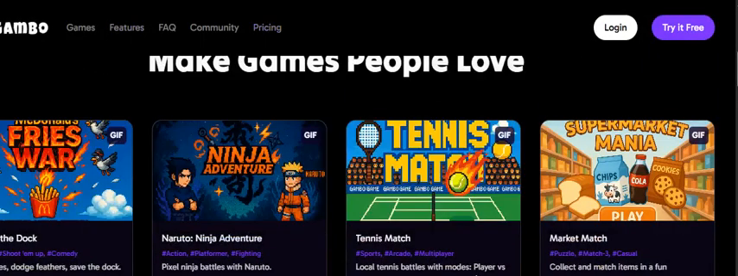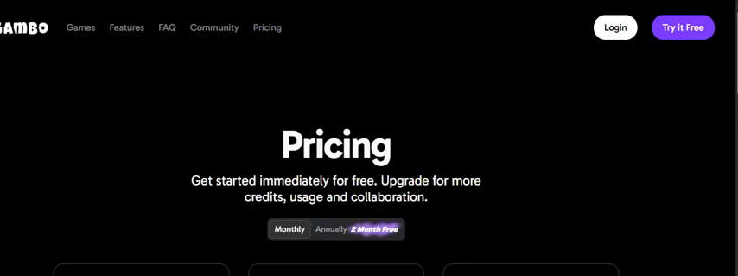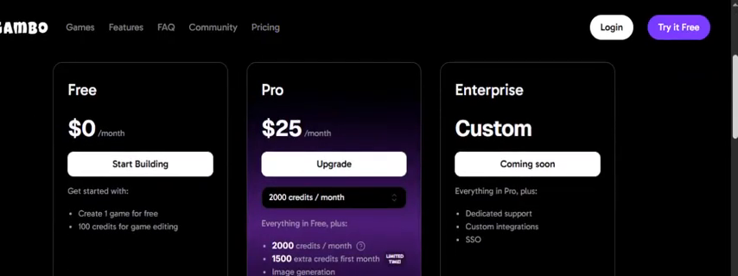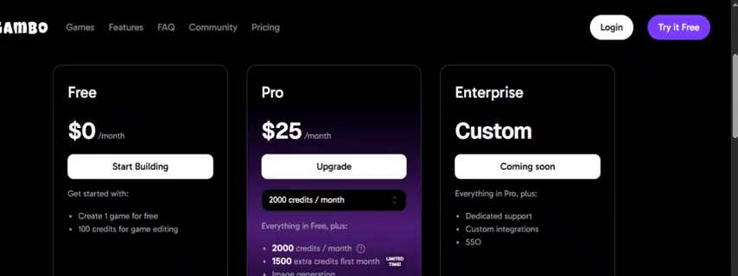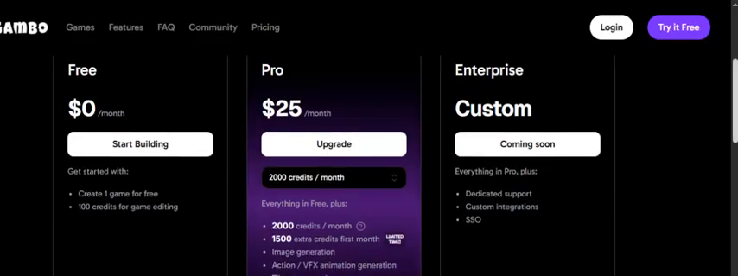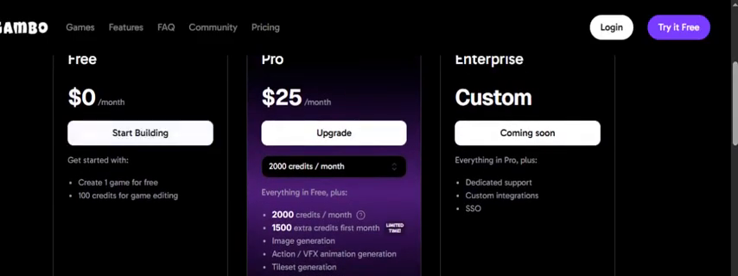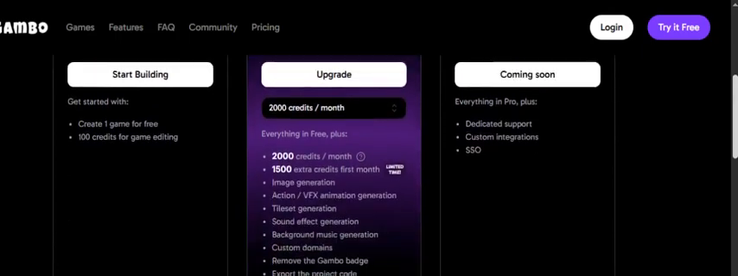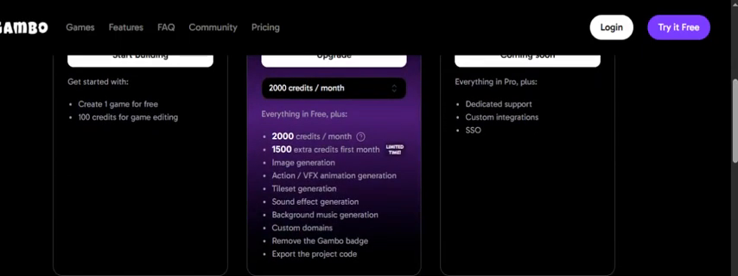And if you go for the pricing, let's see how much it costs you. You can start with the free plan. Basically, you can create one game for free, with 100 credits for game editing. So you can start for free, but you have to log in. Actually, I won't go for the login. So yeah, you can upgrade, in which you will be getting 2000 credits per month.